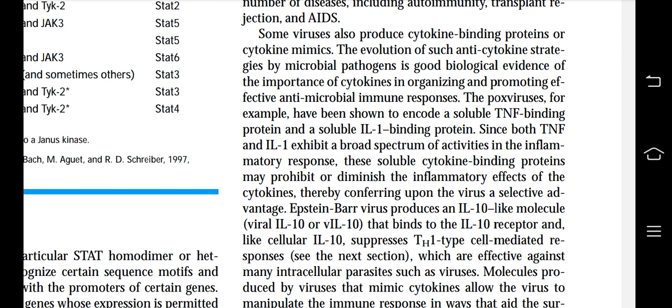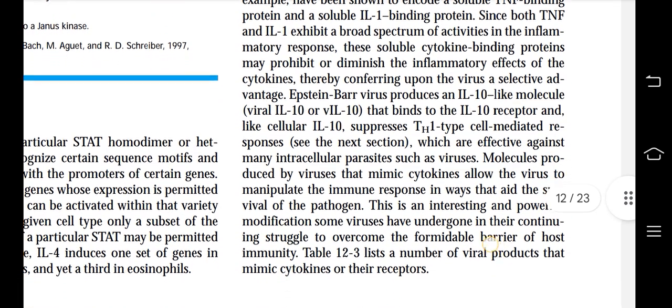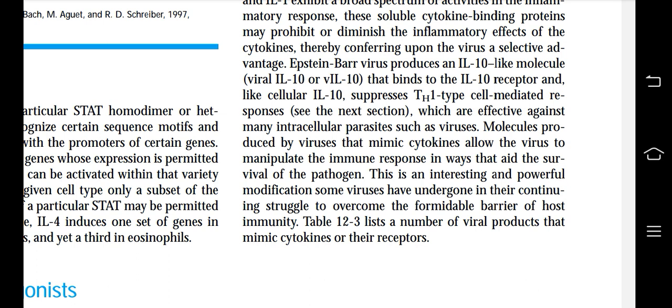Epstein-Barr virus produces an IL-10-like molecule, viral IL-10 or vIL-10, that binds to the IL-10 receptor and, like cellular IL-10, suppresses Th1 type cell-mediated responses, see the next section, which are effective against many intracellular parasites such as viruses. Molecules produced by viruses that mimic cytokines allow the virus to manipulate the immune response in ways that aid the survival of the pathogen. This is an interesting and powerful modification some viruses have undergone in their continuing struggle to overcome the formidable barrier of host immunity.